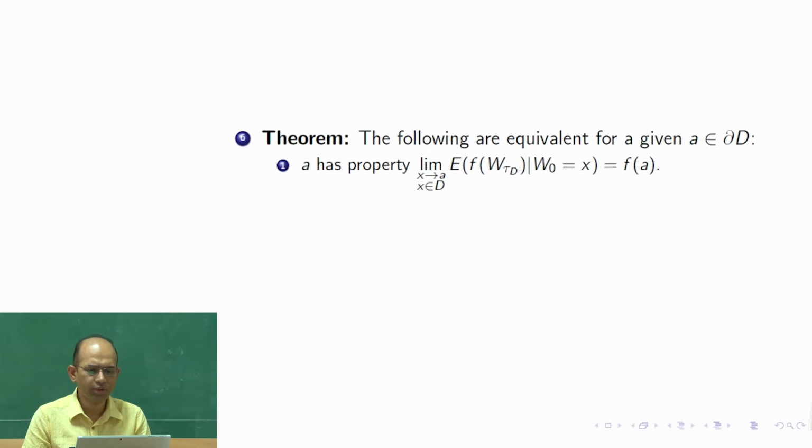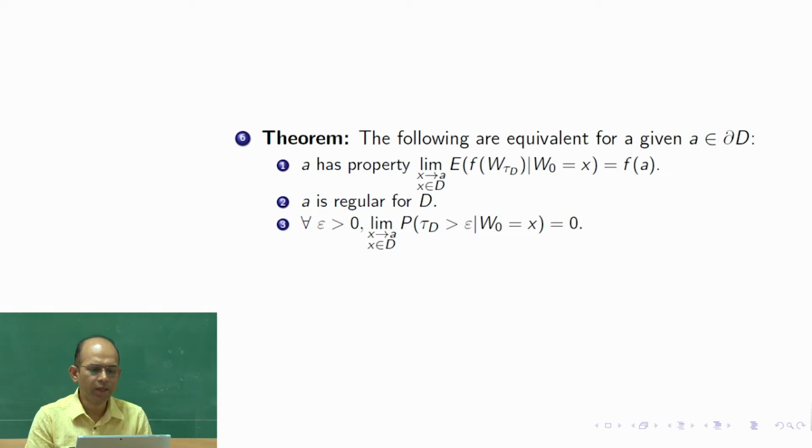Next, this theorem we have not stated earlier, or possibly have stated, but we have not proved it. This theorem is saying that the following statements are equivalent. Here a point A has this continuity property at the boundary. A is a point on the boundary, and if you have this continuity property, then this left hand side is part of the solution of the Dirichlet problem, correct? The solution form. We cannot accept that as a solution because it is valid only inside the boundary, inside the domain.